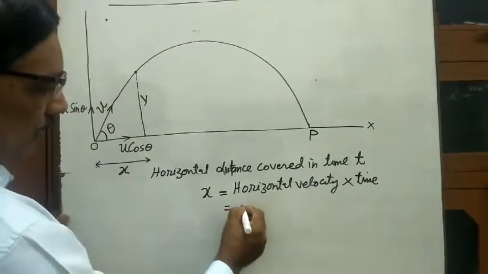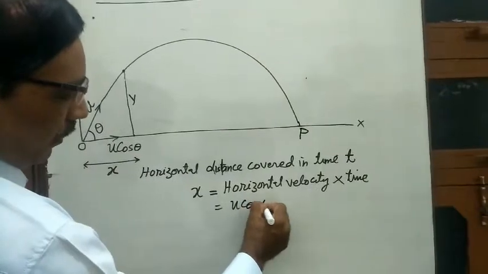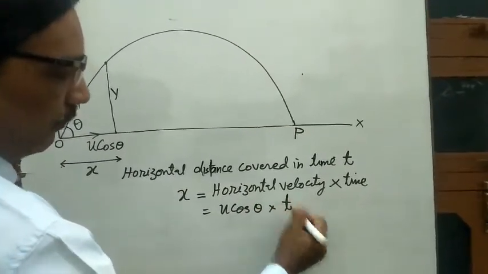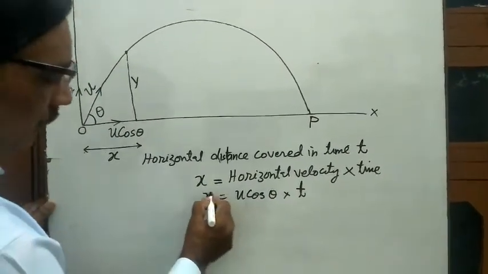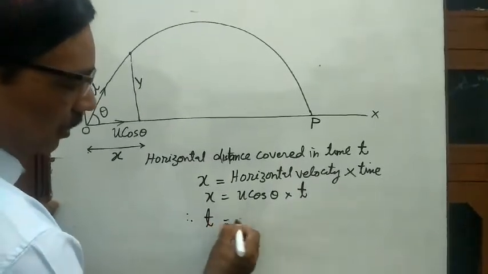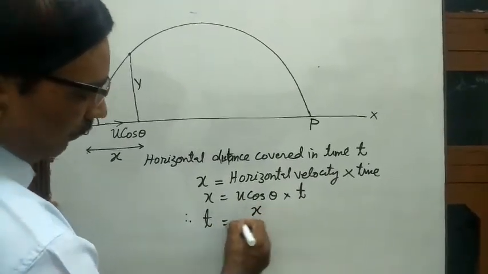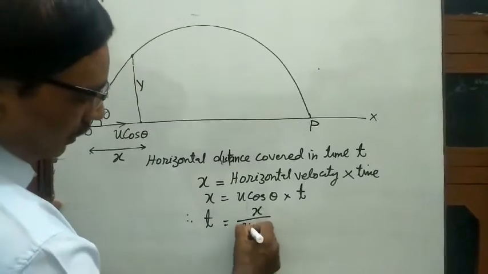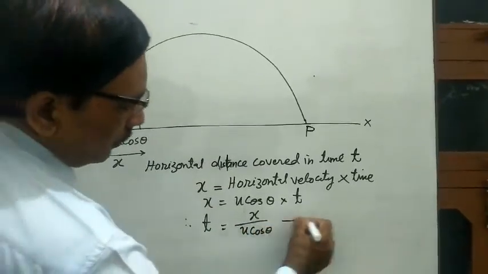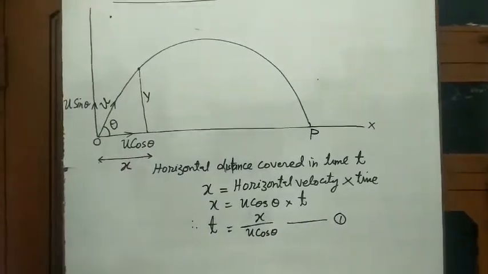Horizontal velocity is u cos theta, and t is the time. So x is equal to u cos theta into t, therefore t is equal to x upon u cos theta. Suppose this is equation number 1.